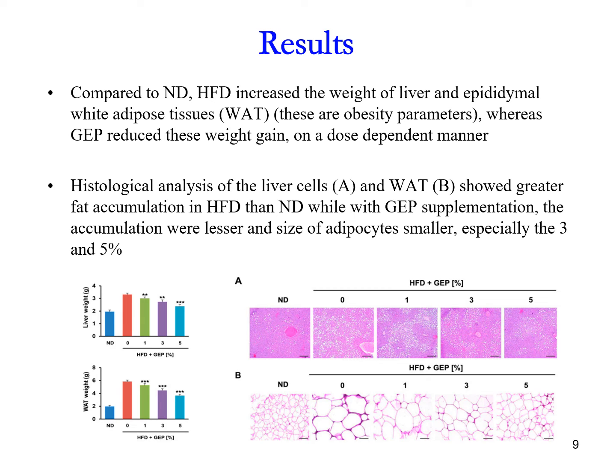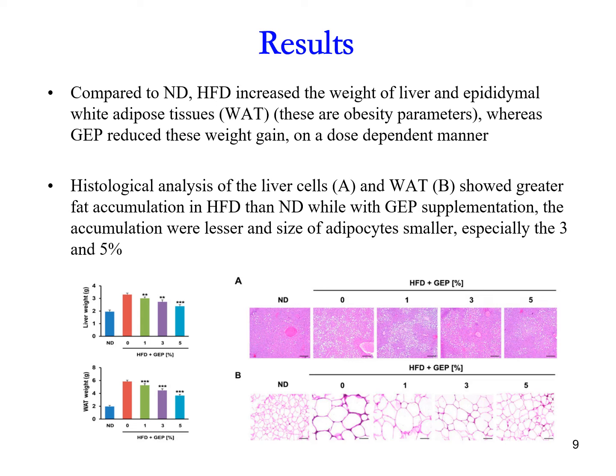And then they cut out the fats. Where do they cut out the fats? Around the groin area. Just like you see the chicken. If your chicken is very fat, where are the fats? The fat is all around the backside area, right? That is the case. This is where they cut out the fat and they analyze it, and they find that actually Lingzhi reduces this weight gain on a dose-dependent basis.